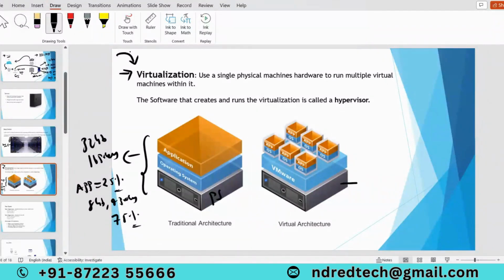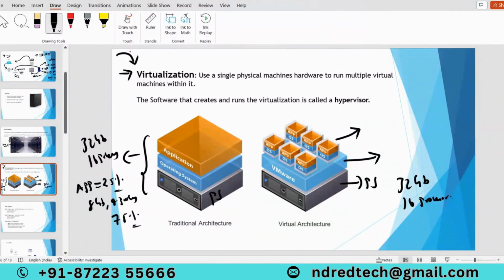This is my physical server. On top of the physical server, I install virtualization software. With the help of this virtualization software, we divide this physical server into multiple virtual machines. Think the physical server configuration is 32 GB and 16 processors. With this virtualization software, I can create multiple virtual machines.